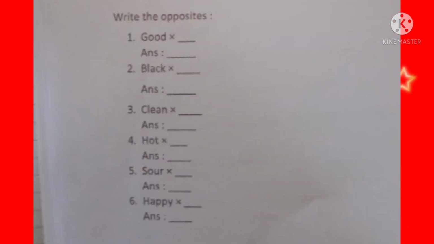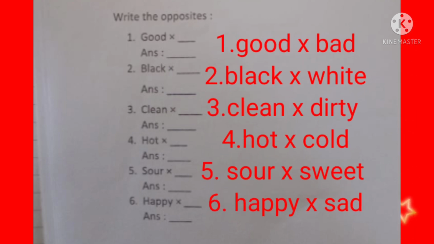Okay, now we are moving with the exercises given in worksheet number 8. Write the opposites. Number 1, good. The opposite of the word good is bad. B-A-D, bad. Number 2, black. The opposite of the word black is white. W-H-I-T-E, white. Number 3, clean. The opposite of the word clean is dirty.